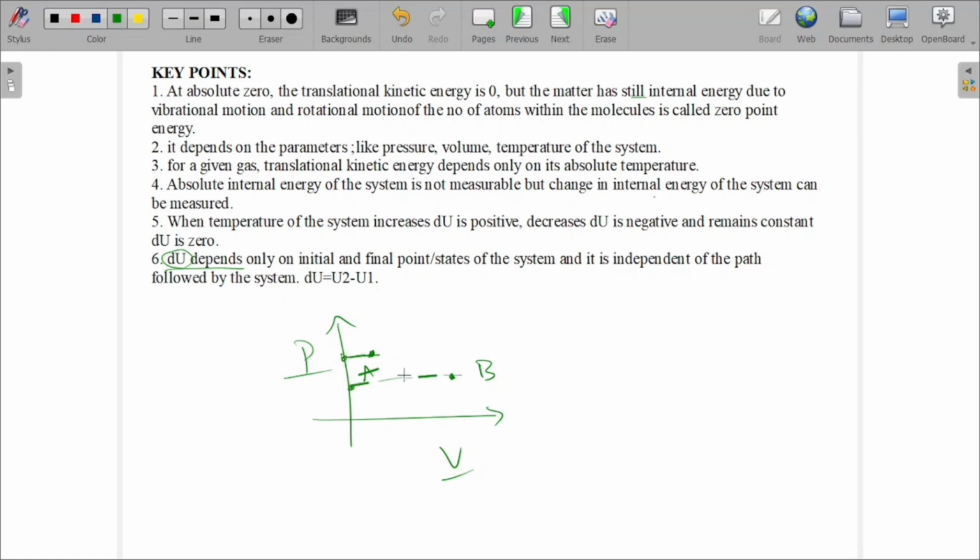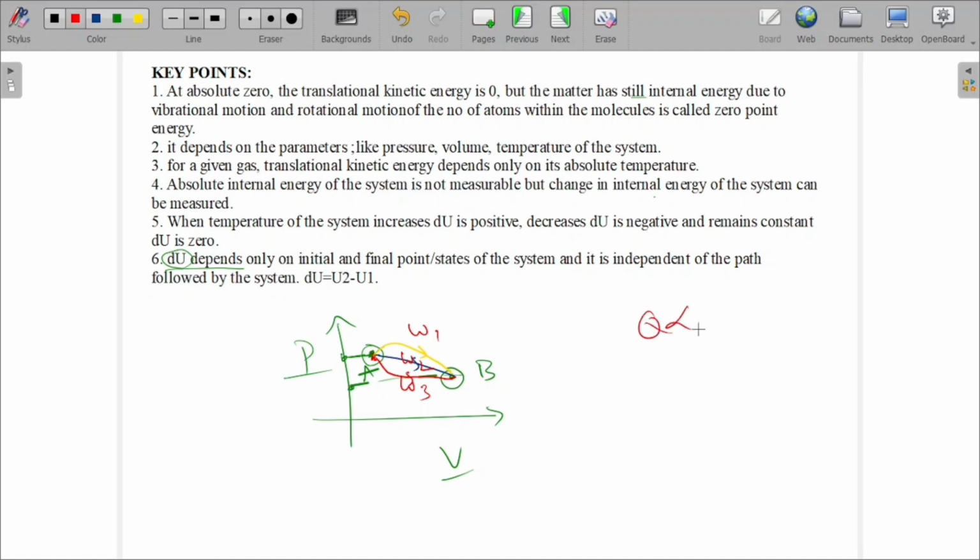Clear? So now I can do some work. I am giving some energy. This is the initial state, this is the final state. From here to here I can do the work in three processes. One will be in this direction, one in this direction, and one more in this direction. So let's consider three works: W1, W2, W3. Three work done means three different kinetic energies.